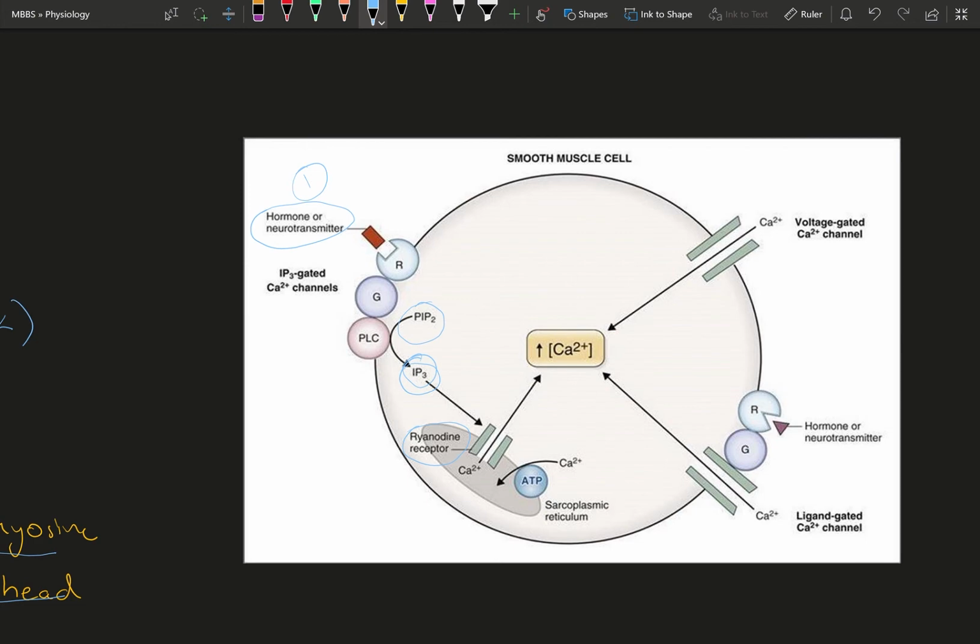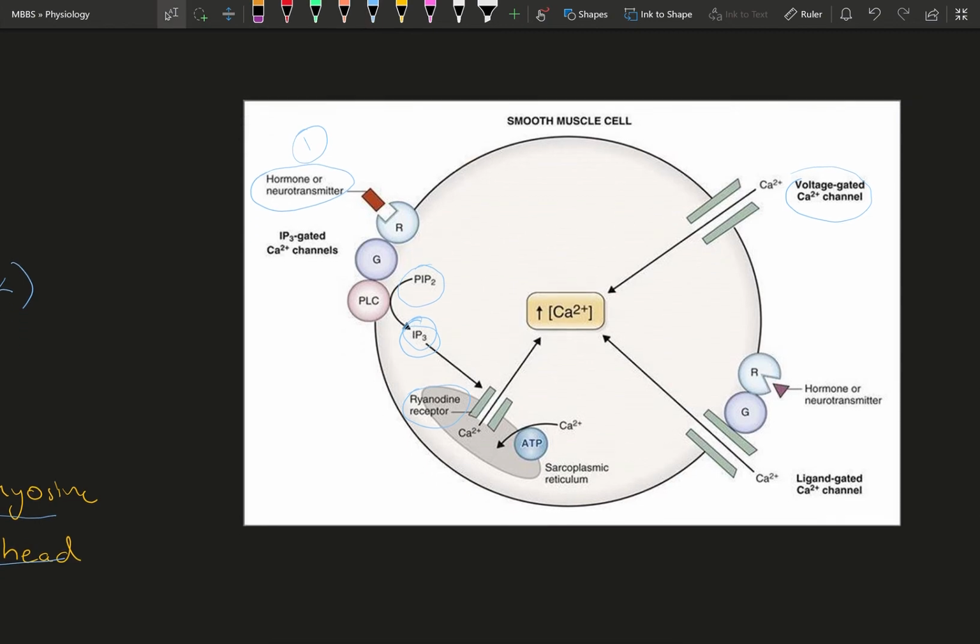The second way is via a voltage gated calcium channel present on the muscle cell. When an action potential reaches a threshold voltage, this channel is opened and calcium enters from the interstitium into the muscle cell, causing contraction of the smooth muscle.